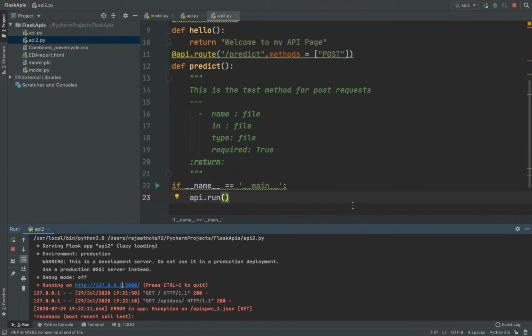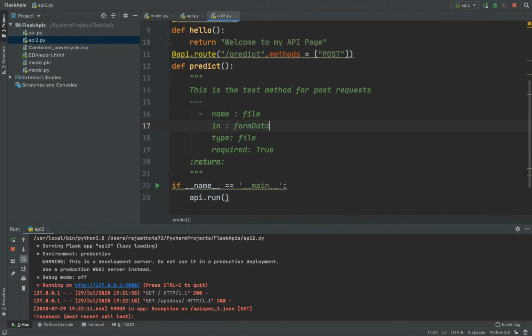I'll just check that file name type. Actually everything is correct, but here I just want to enter input as form data.